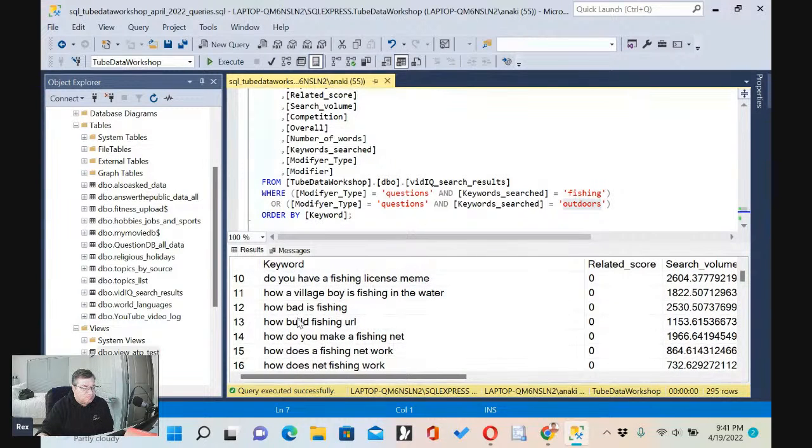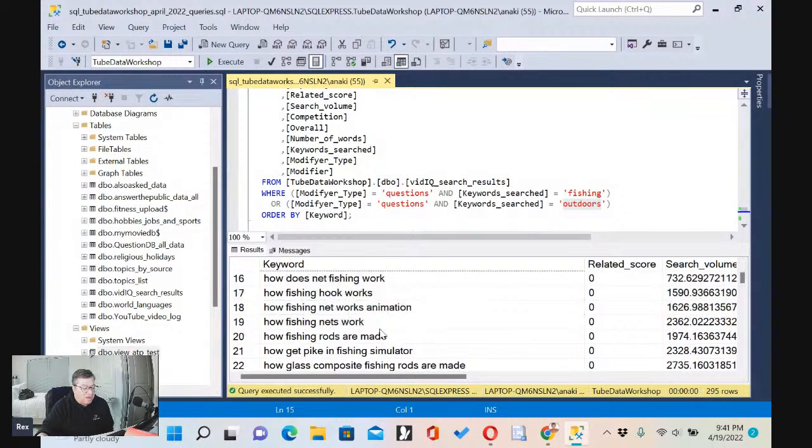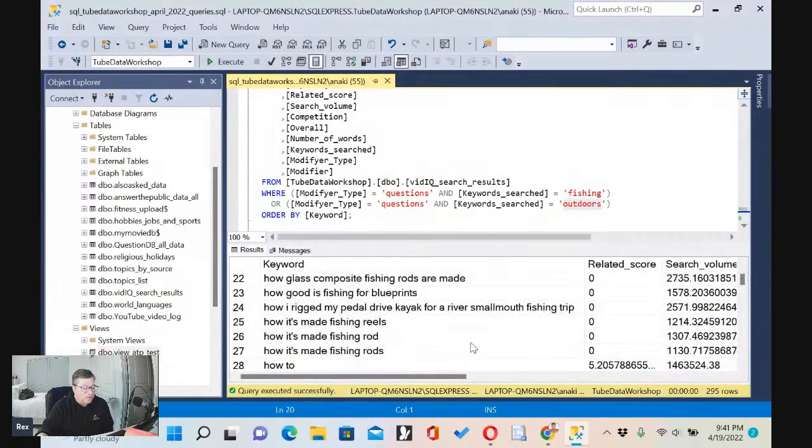Here we go. How bad is fishing? How do you make a fishing net? How does a fishing net work? Fishing hooks, fishing nets, fishing rods. How you make fishing reels, rods.